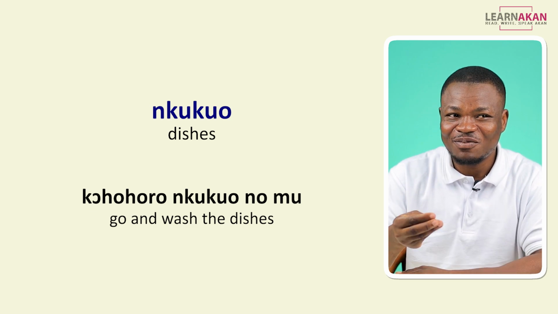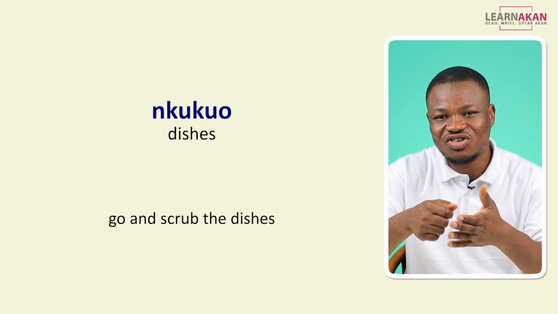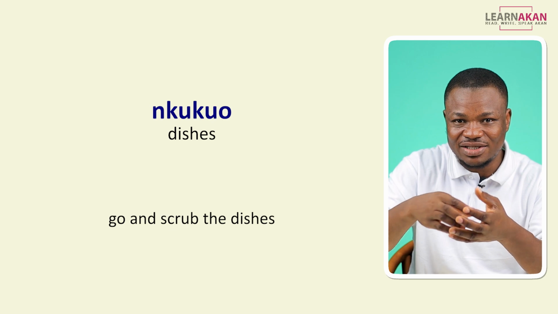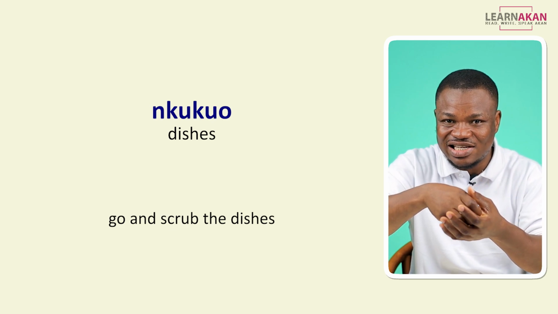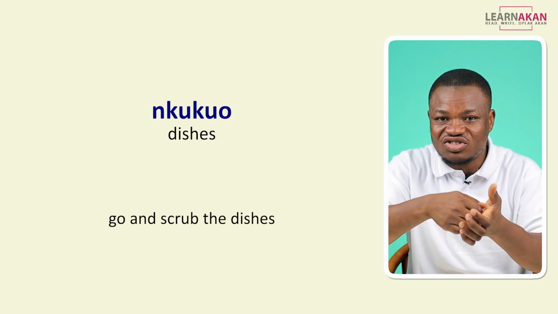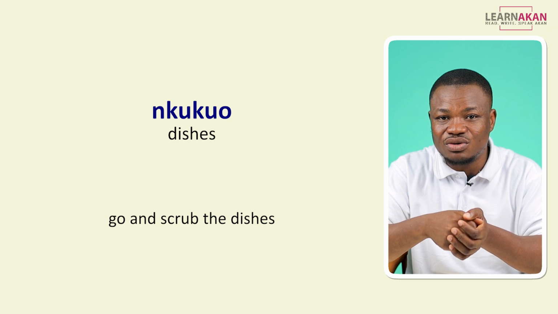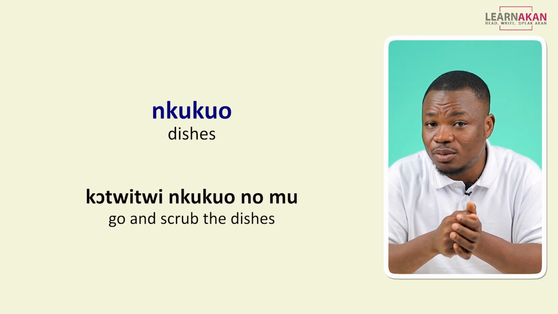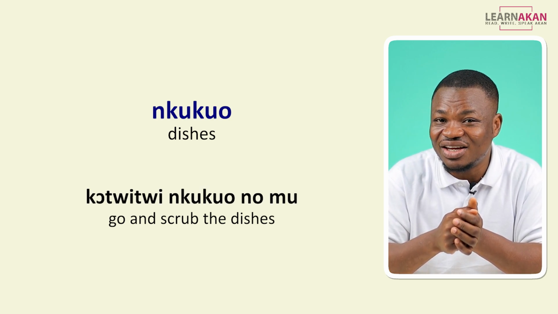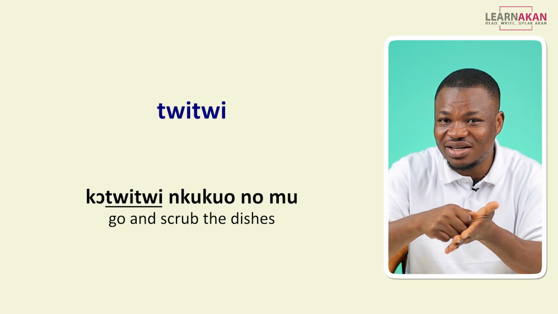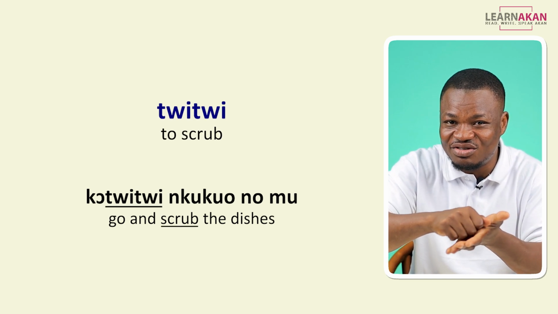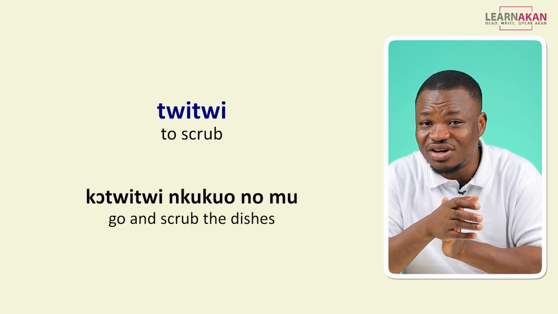But I can also say go and scrub the dishes. Like if it's pots and it has stuff stuck underneath, I'll say go and scrub it. For that, I'll use: Kochichi unkuku onumu. So chichi means to scrub.